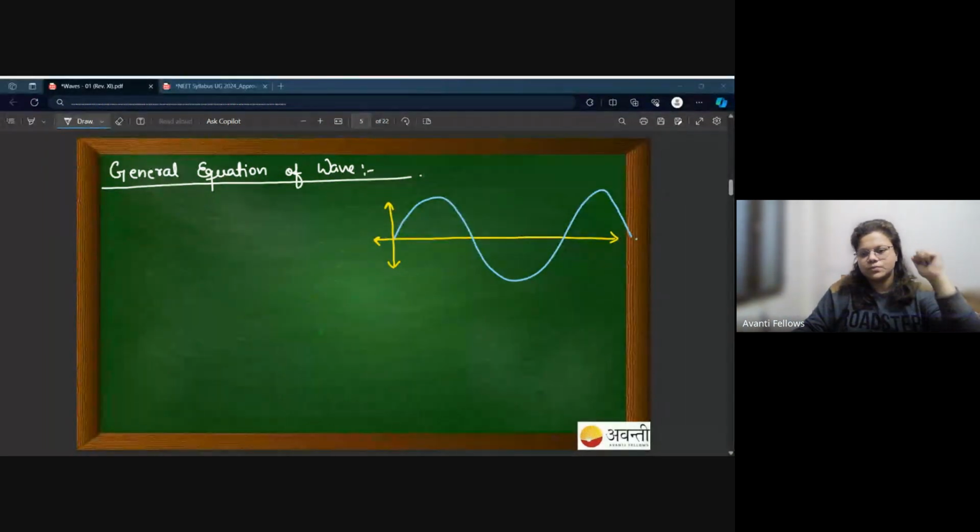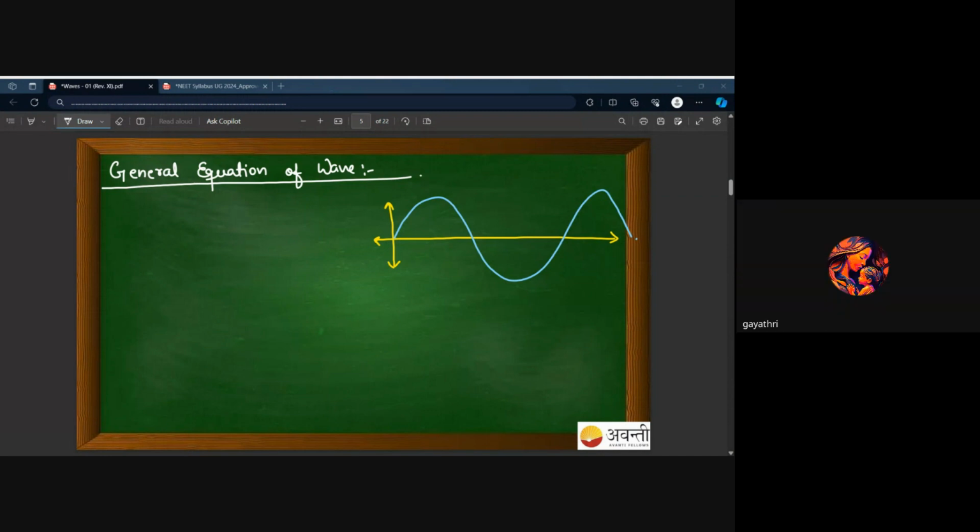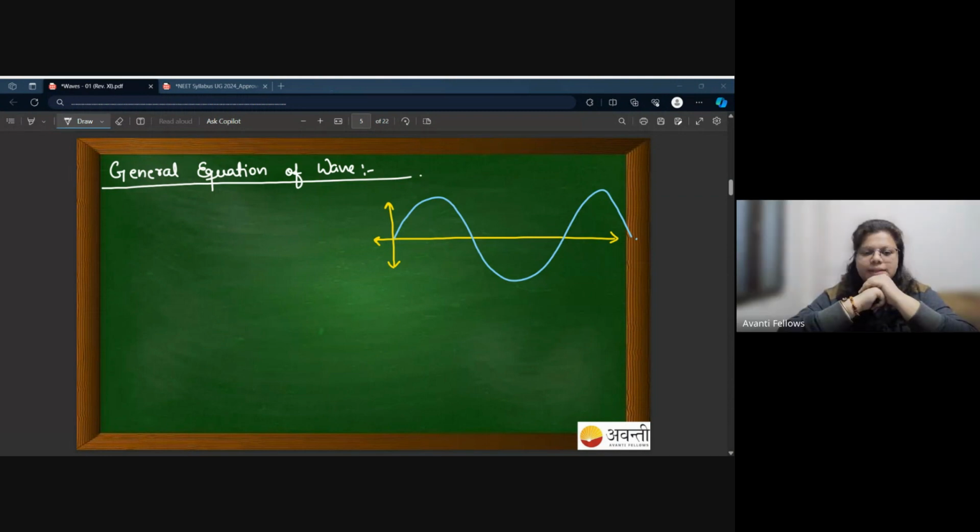Think. What is the length of the rope? Okay. Anything else?